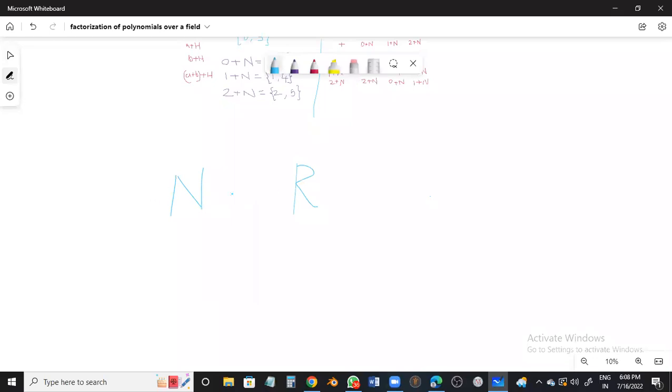If you take A into N and you find that A into N is contained completely in N, or you have N into A, this is also completely contained in N, and this is true for all A's belonging to the ring, then we say that N is an ideal. Did you follow the meaning of an ideal?